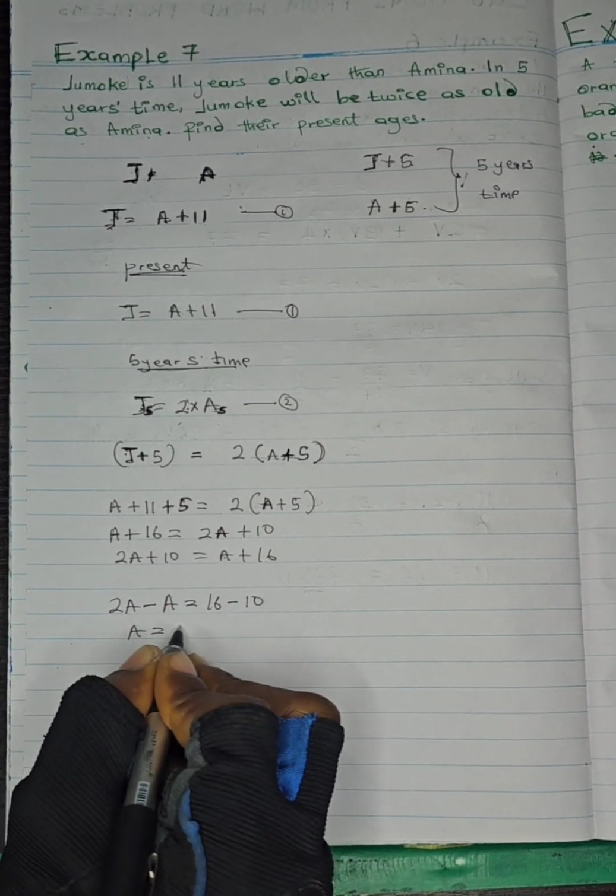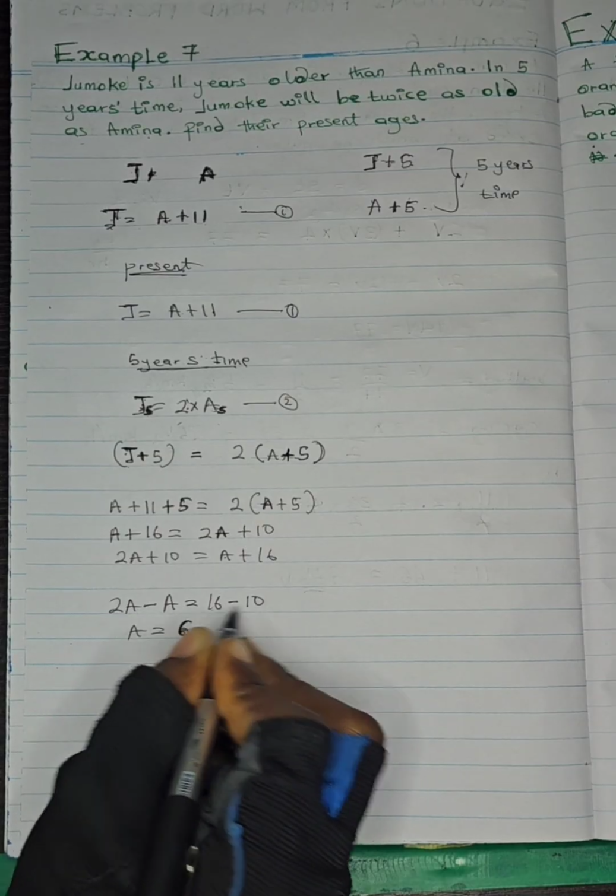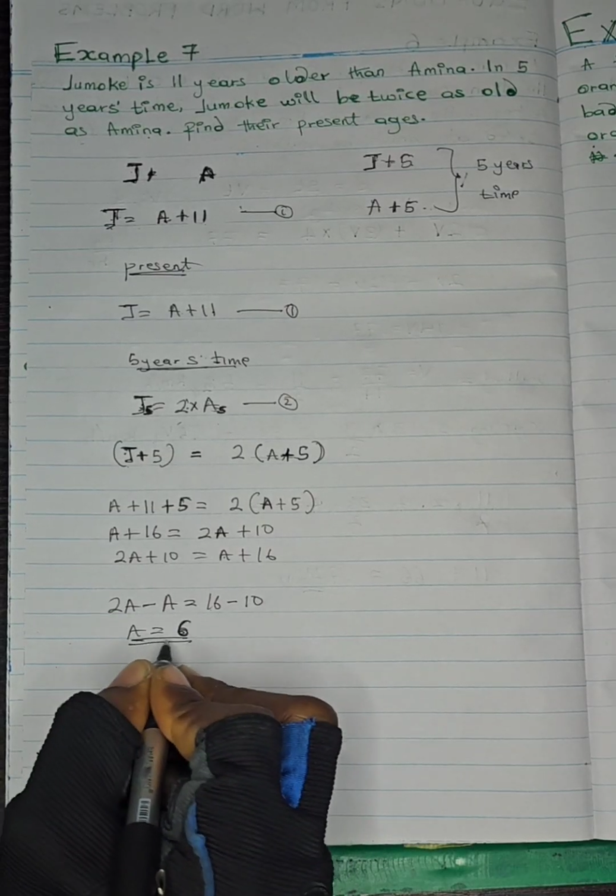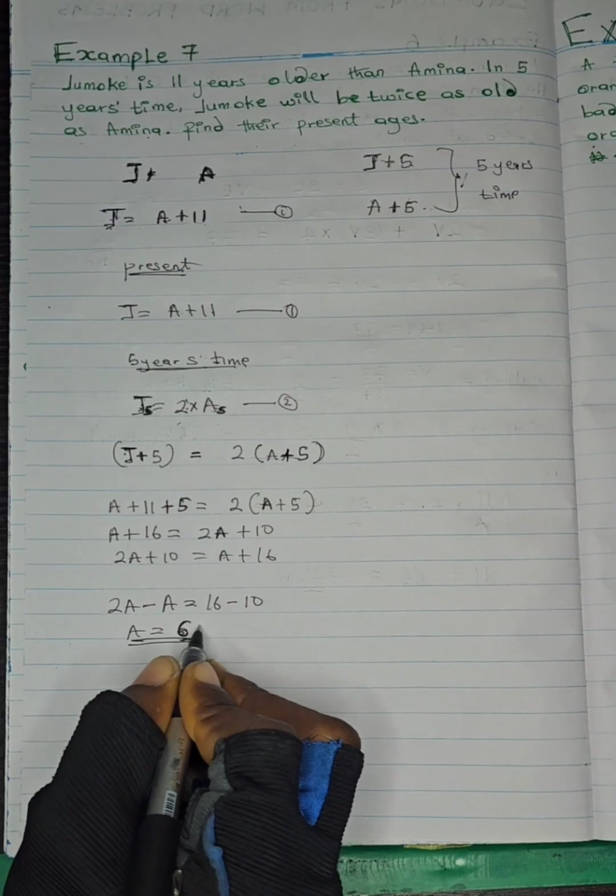So A will now be what? 6, because 16 minus 10 is 6. So Amina's age at present is what? 6.